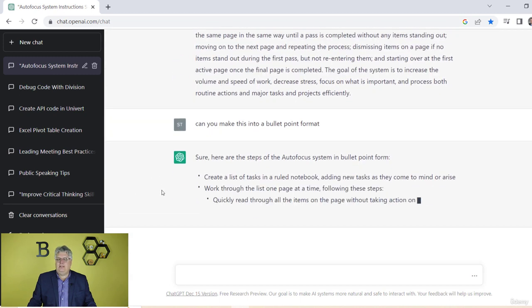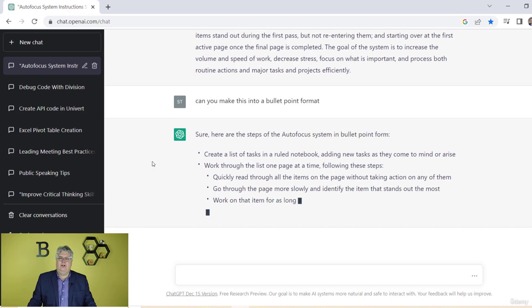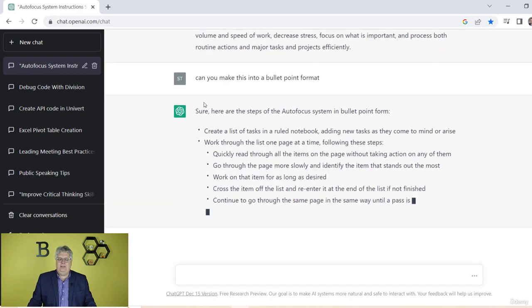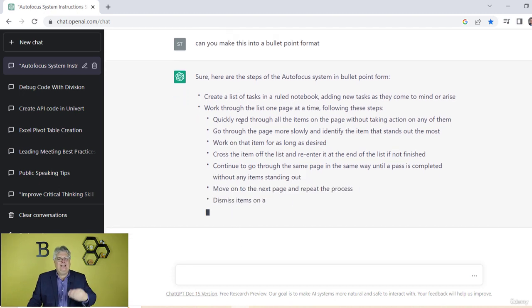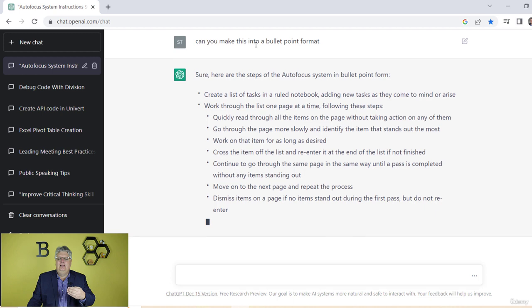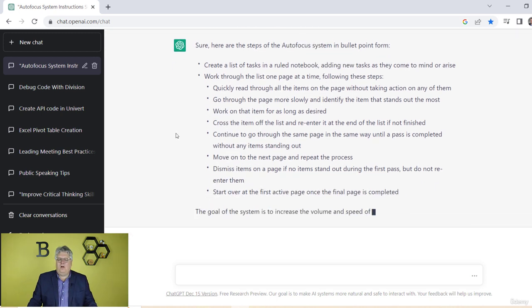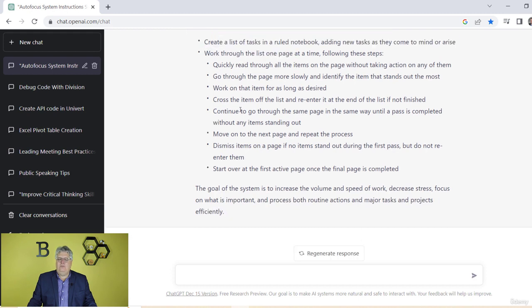So sure, here are the steps in bullet point form, right? It's actually taking the original article because it's pulling all this stuff, but it's also pulling from the whole conversation to make this into something. Now, this is really easier to read, right? I want a step-by-step on how to use this autofocus system so I can be more productive. And now it's walking through how to do it with a notebook and a list of tasks. It's walking you right through it as you're looking at that.